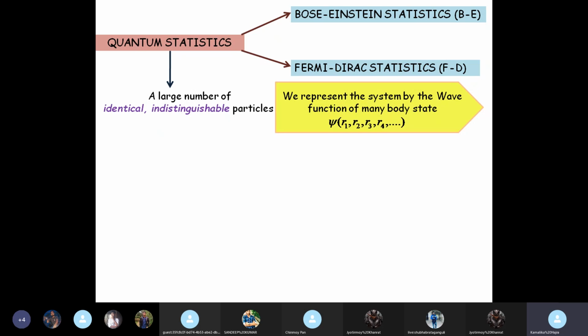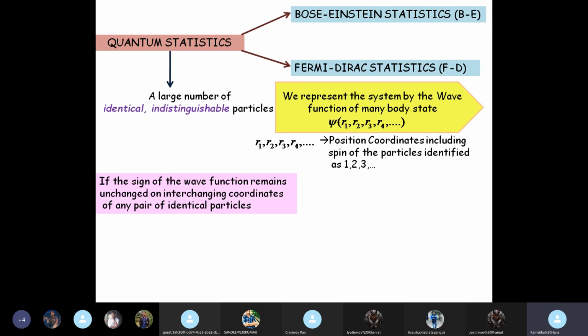So we represent the system by the wave function psi of r1, r2, r3, r4, etc. up to rn, where the ri's, r1, r2, r3, etc., are position coordinates including spin. This is very important. I should have highlighted this. Position coordinates including spin of the particles identified as 1, 2, first particle, second particle, third particle, etc.